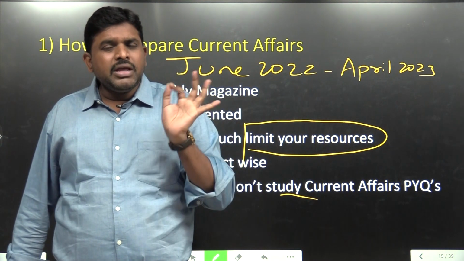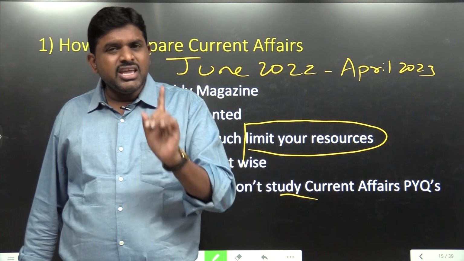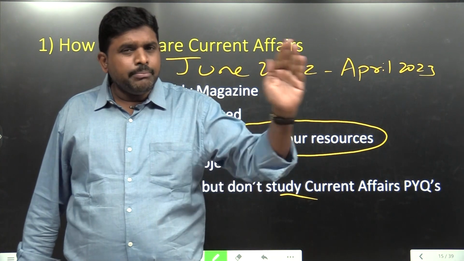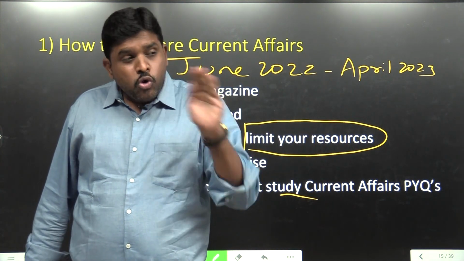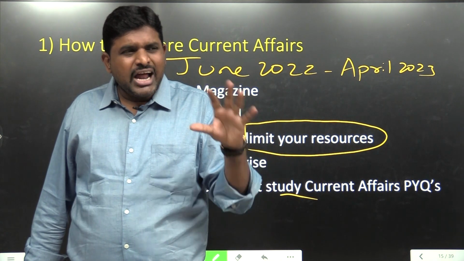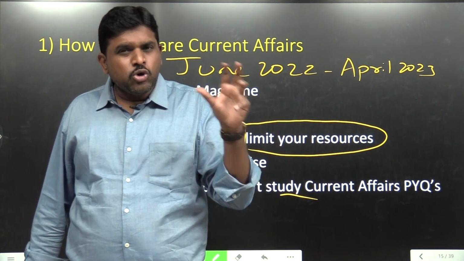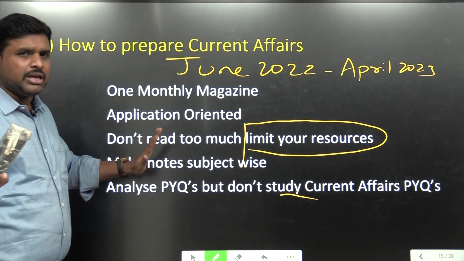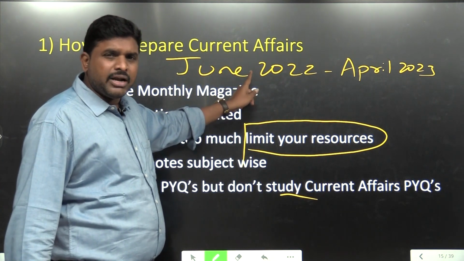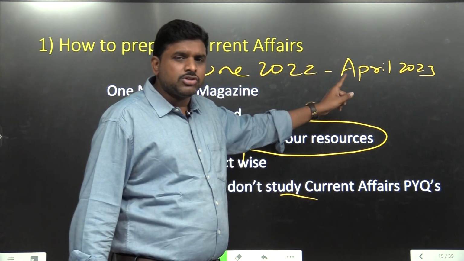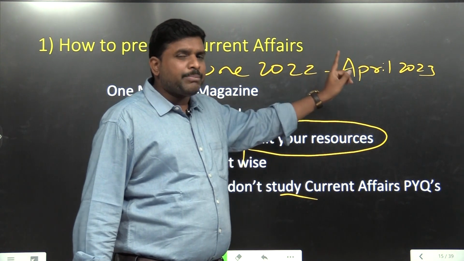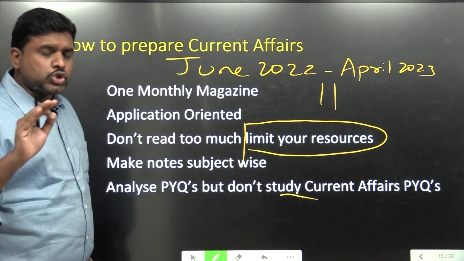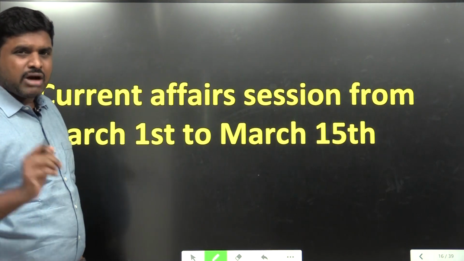Never read PYQs of current affairs. You have to be very, very clear on that. Don't read previous year's current affairs questions, only go through them, understand the question paper pattern, understand the questions and why they asked them. In that way, you have to do your current affairs. So keep these 5 points in your mind, for the current affairs for UPSC prelims as well as TSPSC prelims, June 2022 to April 2023. These 11 months you compulsorily have to read. Now I am going to take from March 1st to March 15th.